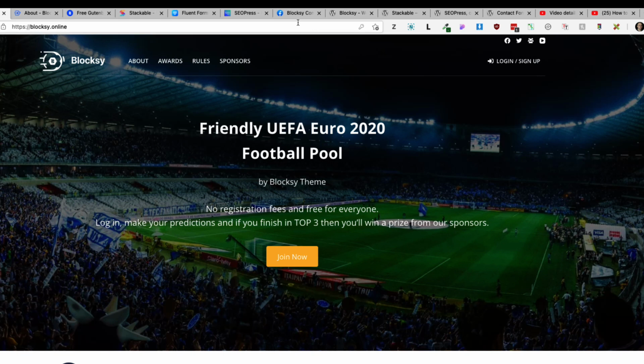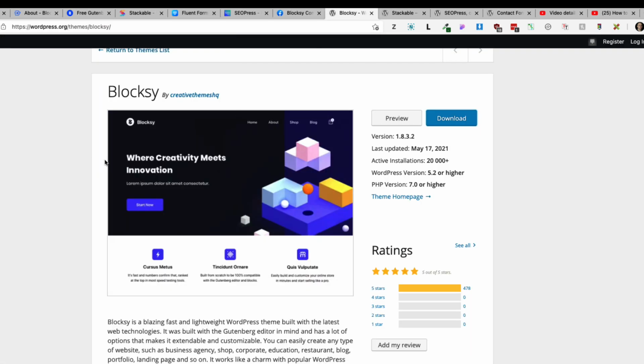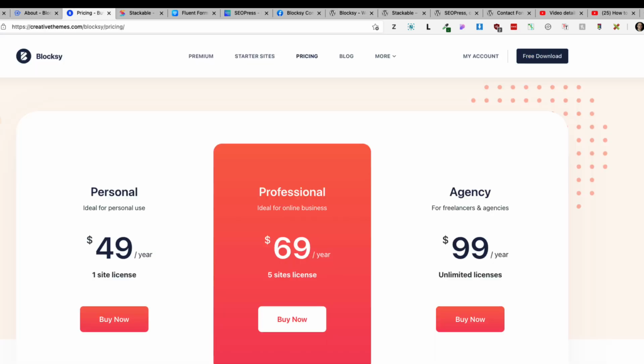First thing, if you don't know what is a Blocksy, then Blocksy theme is one of the best WordPress themes out there. It has a pro version and it has a free version. And as you see, the free version has more than 20,000 active installations, and it has astonishing 478 5-star reviews. No other reviews, only 5-star reviews. It also has a pro version, and the license to the pro versions is the one which we use in this giveaway.